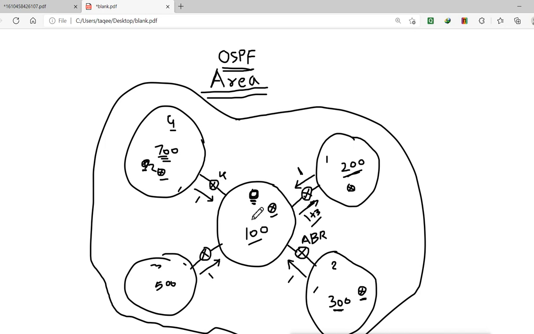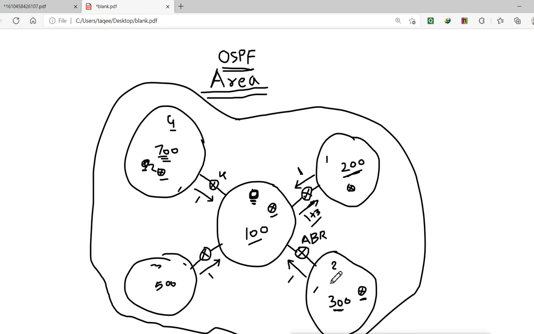So when we configure area 0 as a backbone area, we connect all these different areas directly to area 0, and we don't connect them to each other. Area 4, 3 is not connected to each other, 3, 2 is also not connected, 2, 1 is also not connected to each other.